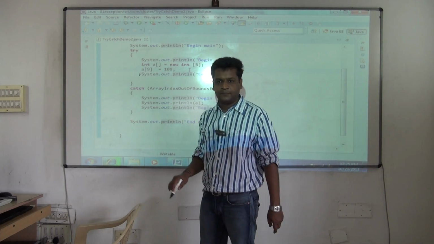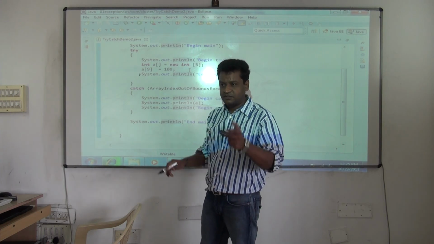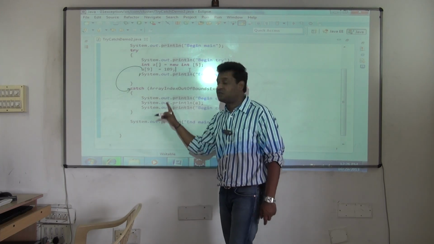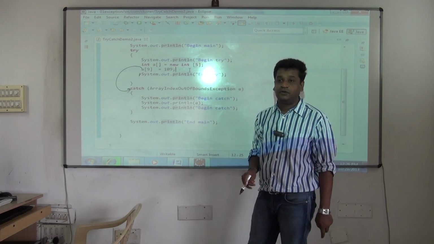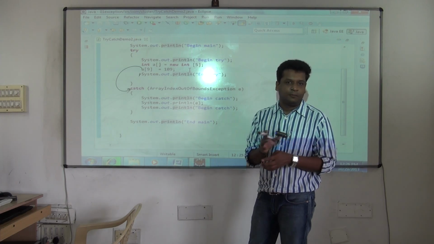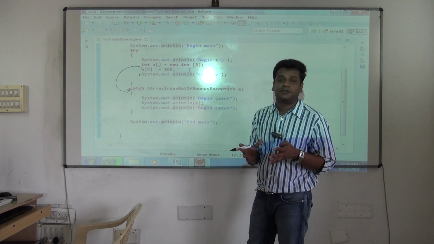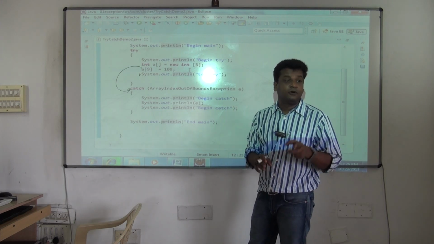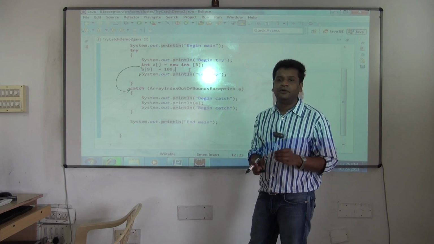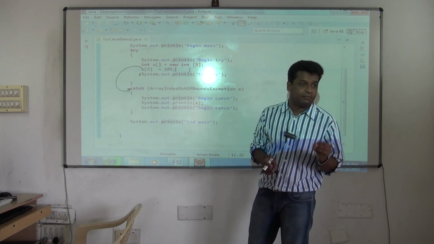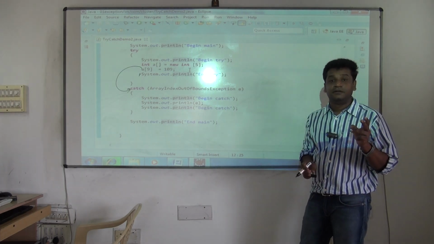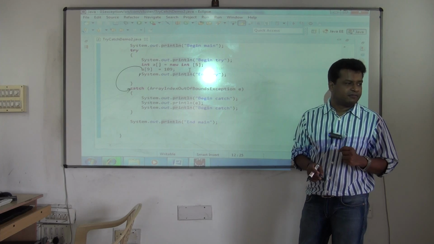This statement is skipped. Once an exception occurs in your try block, the statements will be skipped. Control immediately shifts to catch. Once it shifts to catch, now these statements will be executed. But your program is not getting terminated now. The program is not getting terminated because you are handling the exception in your method itself. If you don't handle it, then it will go to the default handler of the JVM. So here the developer has only one duty, just not to let the program terminate. But in other languages, you have to take care of two things. Program also not getting terminated, system also not getting terminated. That's the benefit you have here.